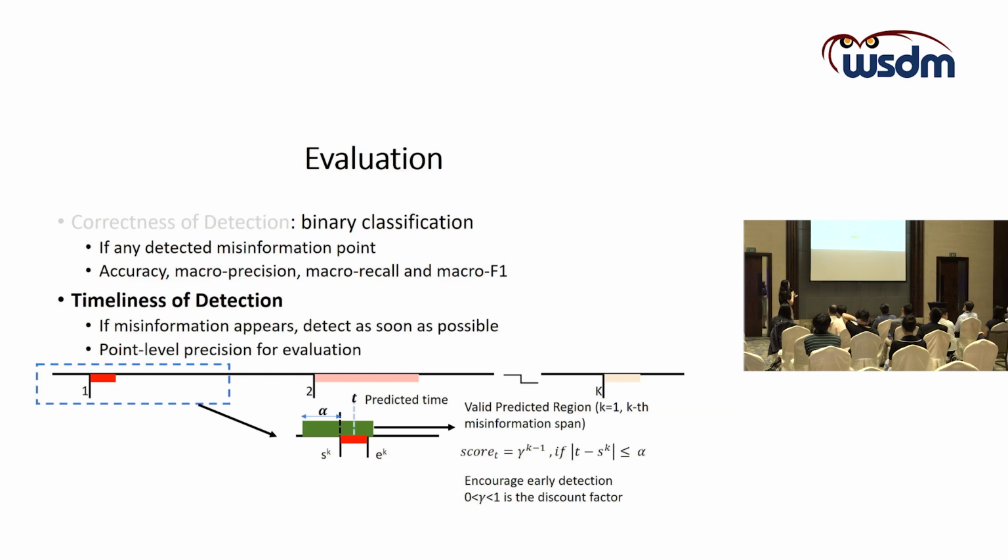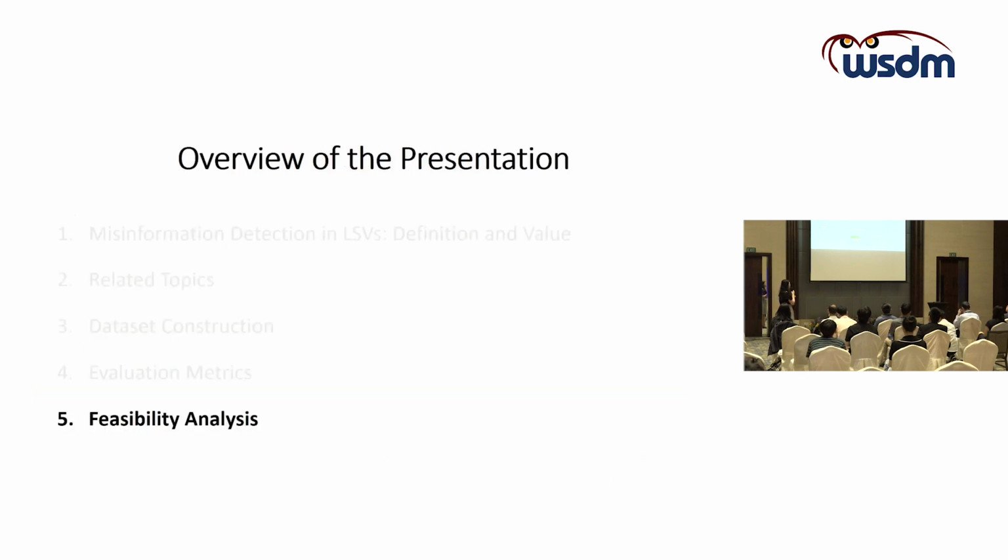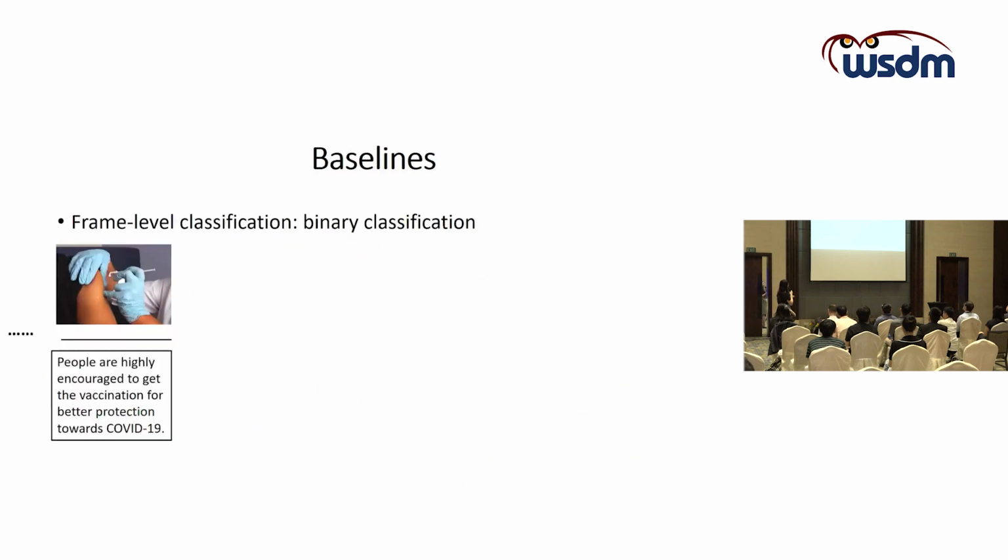And we want to encourage the model to detect as early as possible, so there will be a decrease of the score if the model detects later. For instance, if it detects at the K-th misinformation span, it will only get a score of gamma to the power of K minus 1.